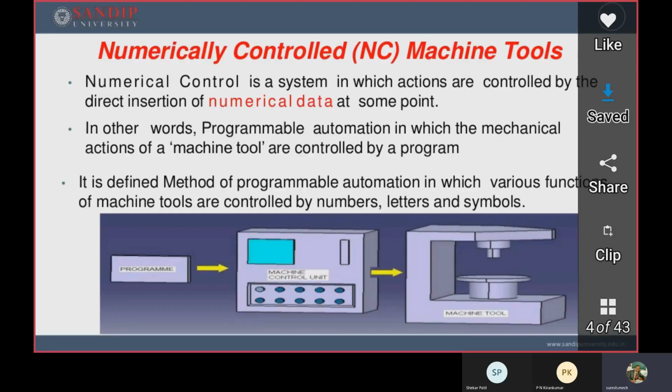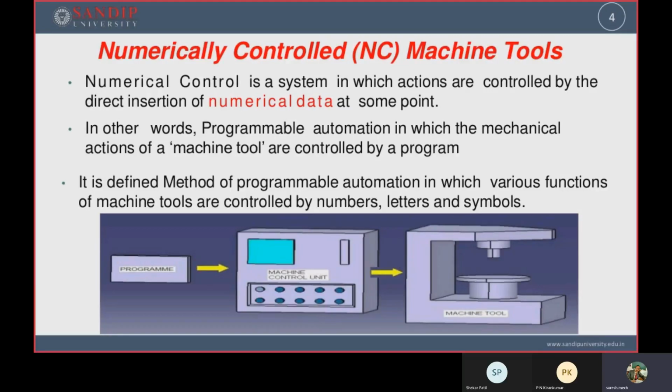Here you have to keep in mind that whatever that program is, those programs are in the form of numbers, and they contain numbers, alphabets, special symbols, and some other symbols related to the numbers.